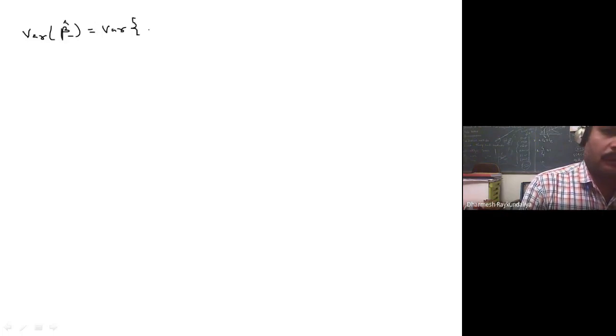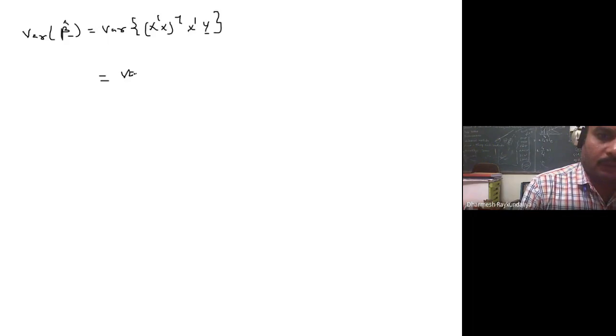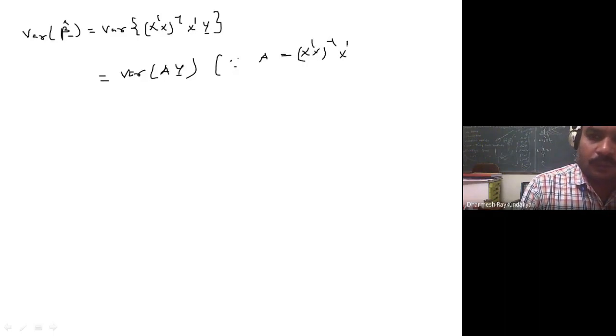What is the variance? Variance of beta cap is equal to variance of X transpose X inverse X transpose y. If I say this as Ay, where A equals X transpose X inverse X transpose, then the variance is A variance of y A transpose.